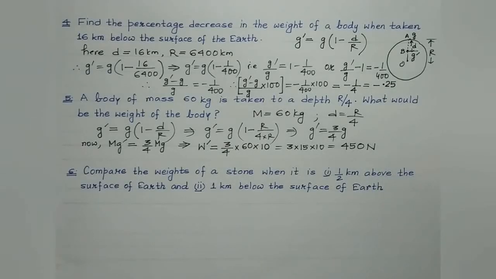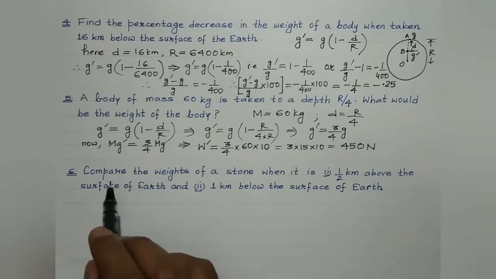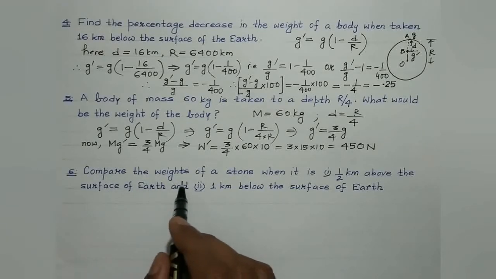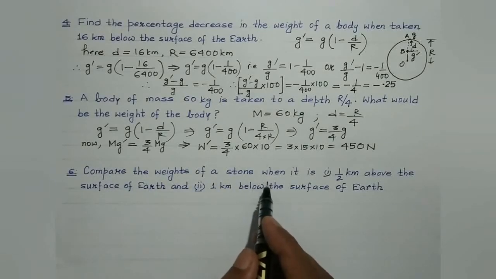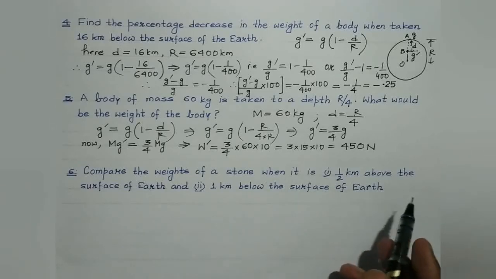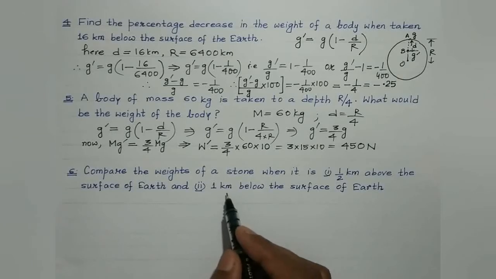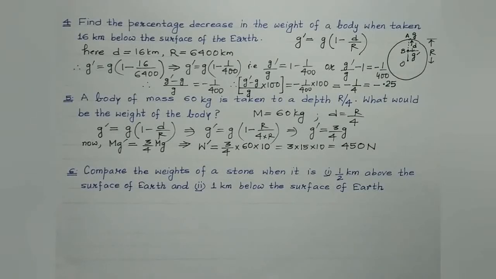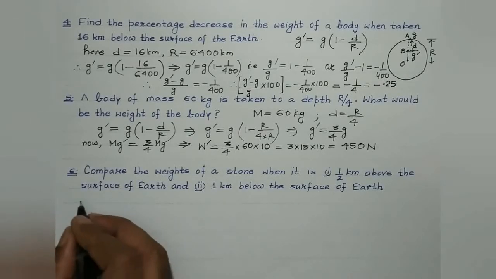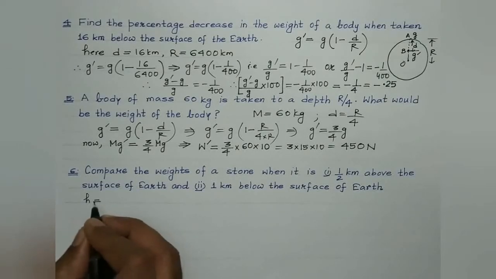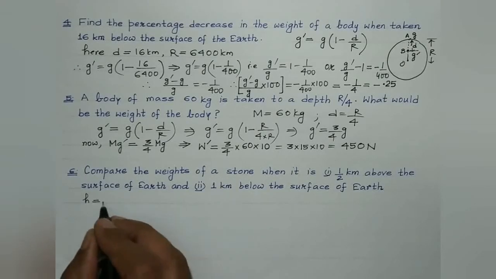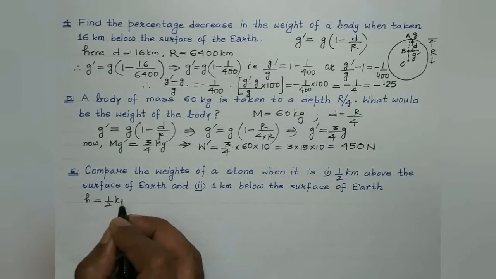Okay, sixth question. We are supposed to compare the weights of a stone when it is half kilometer above the surface of the earth, and second part is 1 kilometer below the surface of the earth. So here h, the height of the observation point above the earth's surface, is given to be half kilometer.